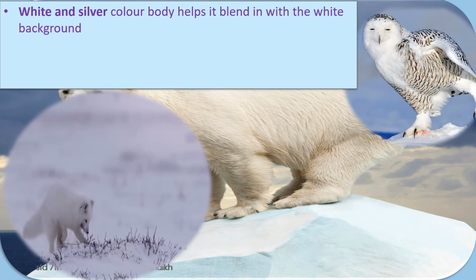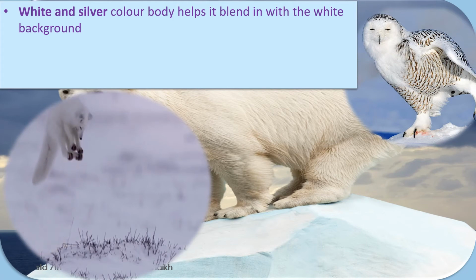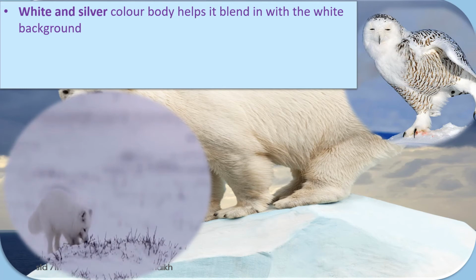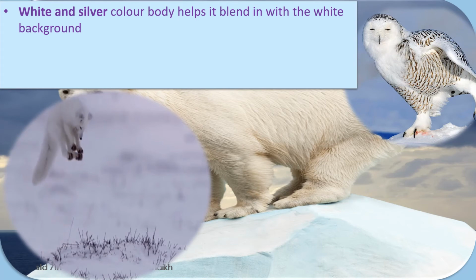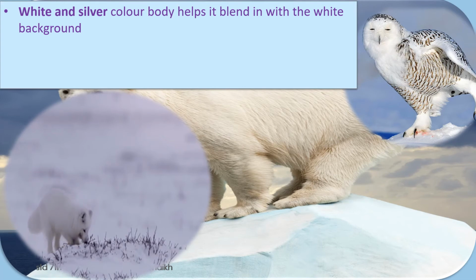This is an owl. The normal owl that you see here in our areas during the night, you see they are brown in color or a little grayish in color. But when we talk about Arctic animals or snowy region animals, their body has adapted in such a way that they need to camouflage also. Camouflage means they need to hide also from the predator so that they don't get eaten up.